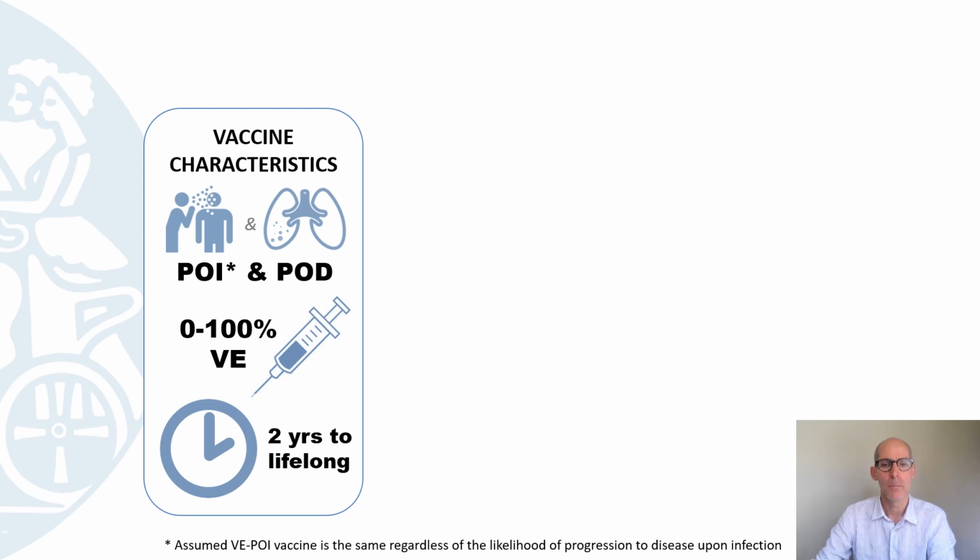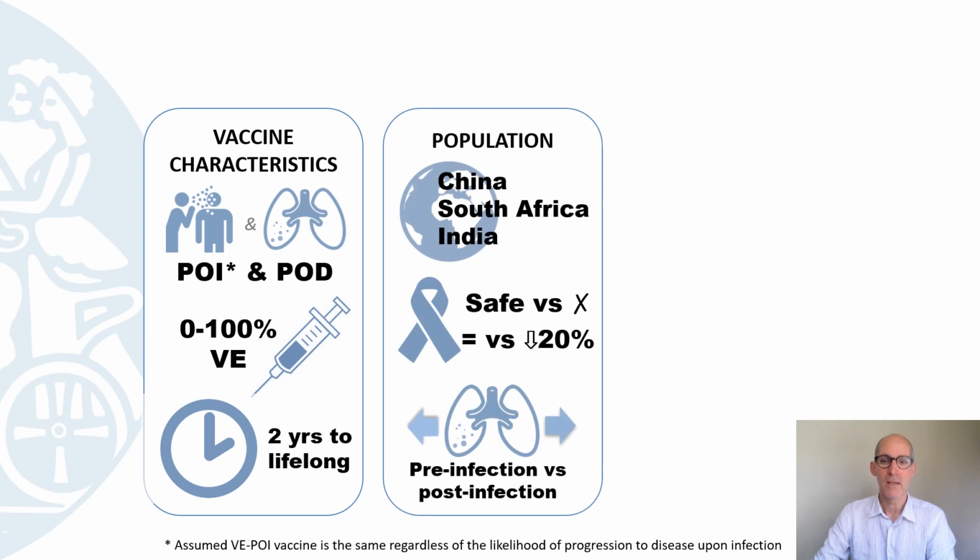So it works in prevention of infection. It prevents infection and disease. We'll model a wide range of vaccine efficacies, because we don't know what the eventual vaccine efficacy will be. We model a wide range in durations of efficacy because we don't know what the eventual duration of efficacy would be. We model it in 3 populations because these are well-known, different epidemiologies. So they're quite representative populations globally.